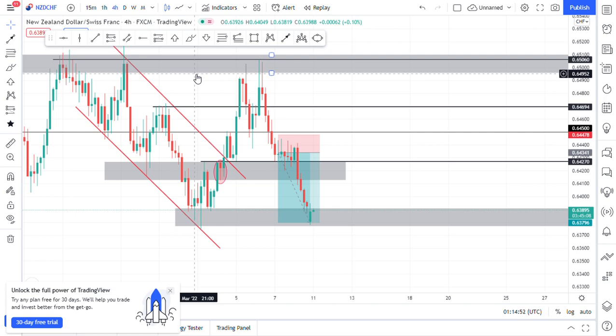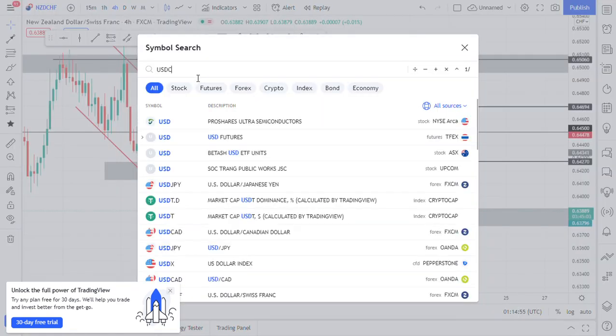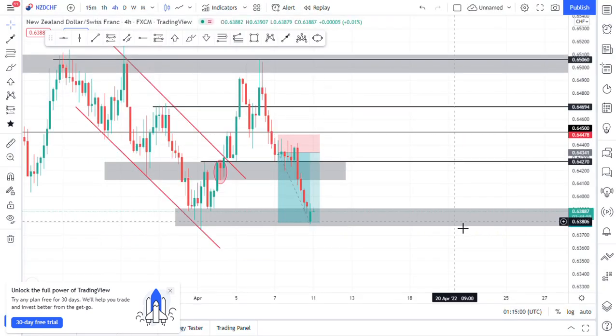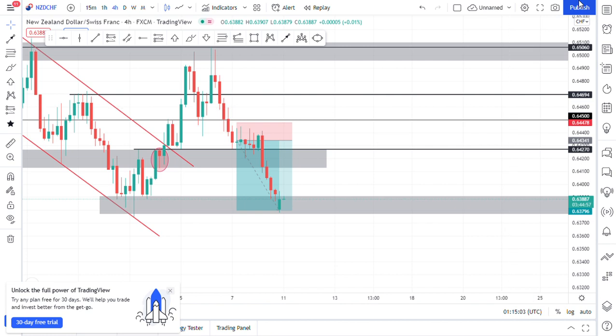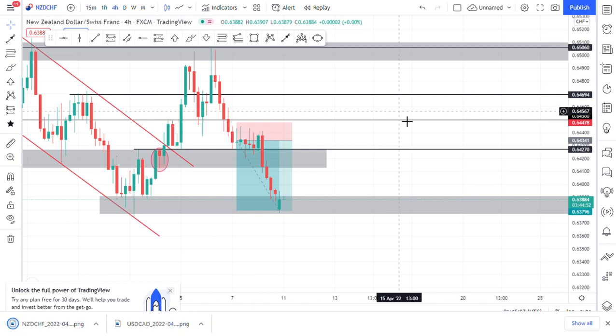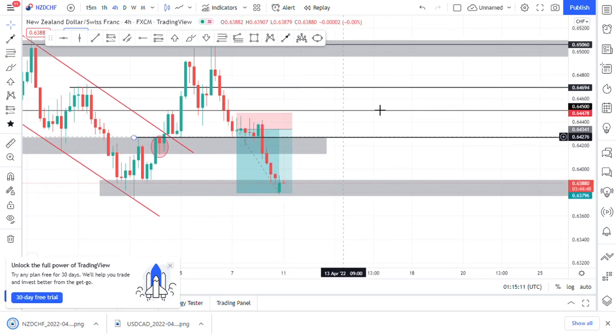So we'll go over to another pair, which is the USDCHF. Wait, I didn't save my chart. Sorry, I won the trade. That was a good one there. So go back to USDCHF.